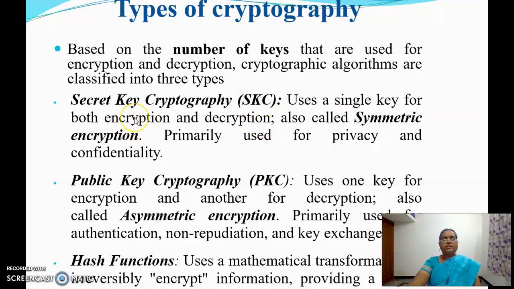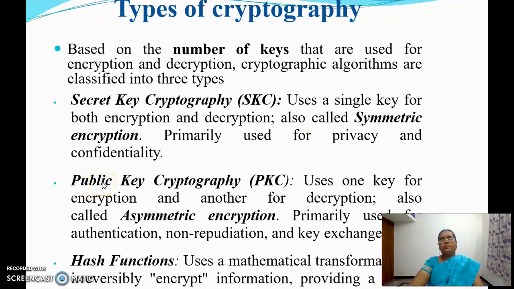Encryption is the process of converting plain text into ciphertext. At the receiver side, the ciphertext will be converted into plain text by an algorithm called the decryption algorithm. Since the same key is used for both encryption and decryption, secret key cryptography is also called symmetric encryption. And this is used to implement confidentiality.